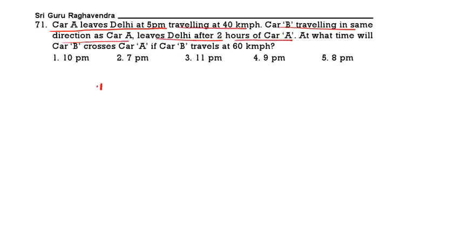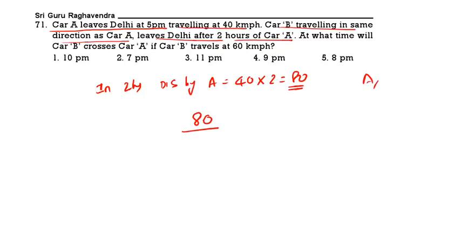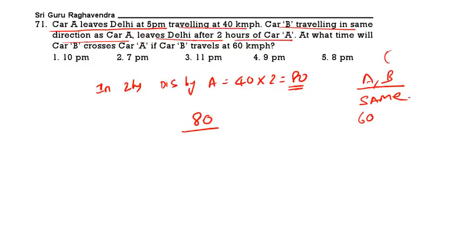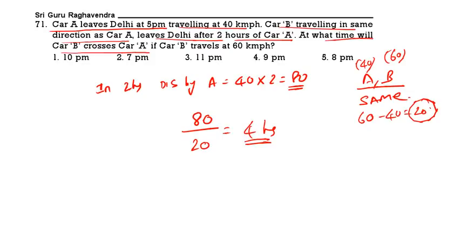That means in 2 hours the distance covered by A, moving at 40 km per hour, is 80. After that, both A and B are moving in the same direction, so the relative speed is 60 minus 40, which is 20. So 80 by 20 means 4 hours. That means B will cross A 4 hours after B starts.